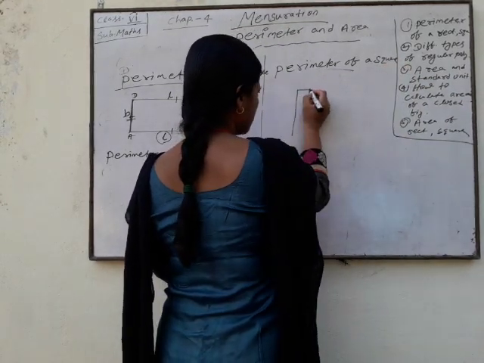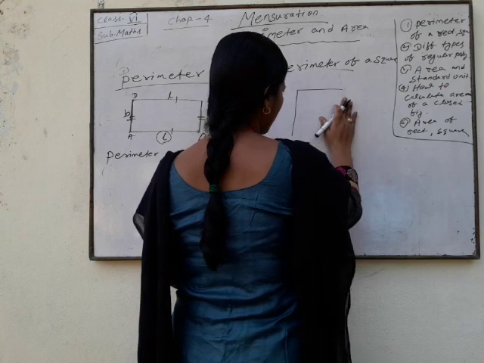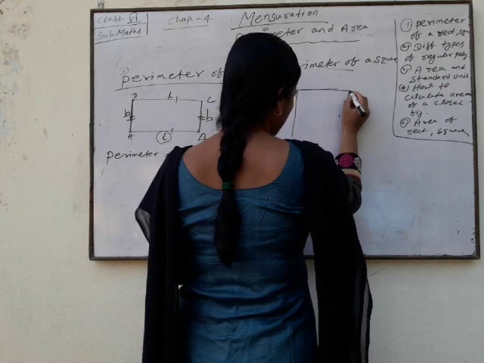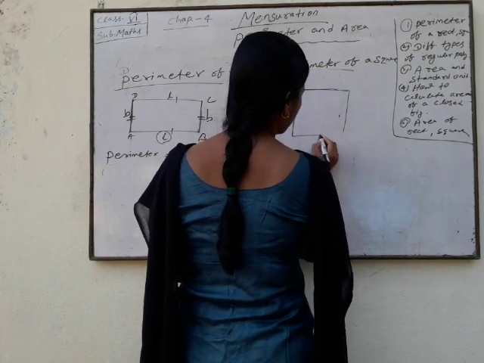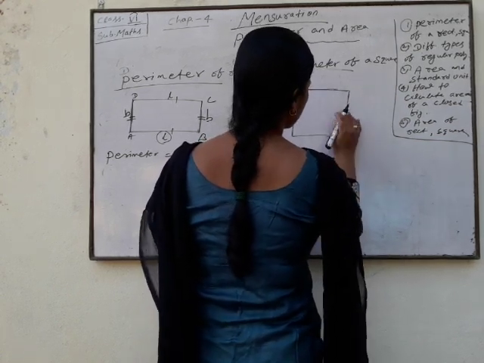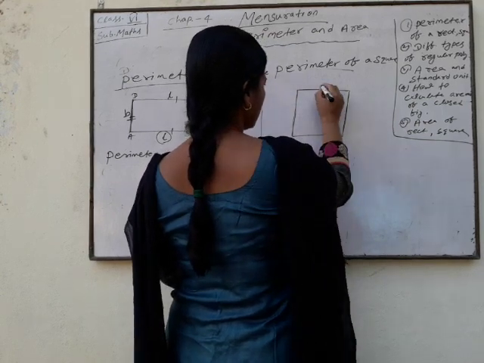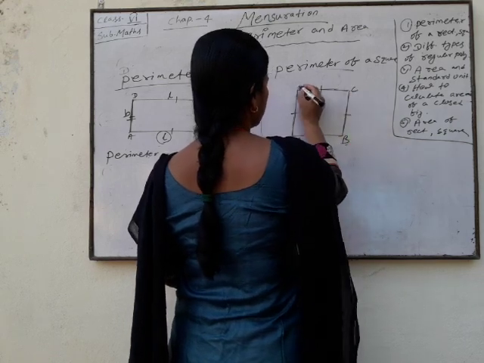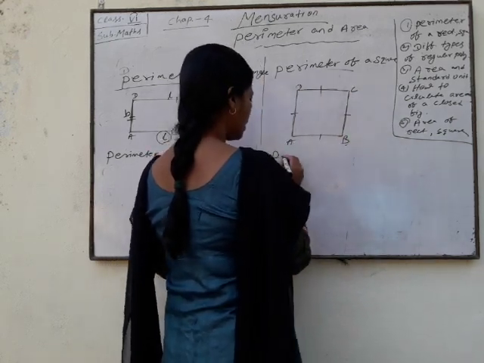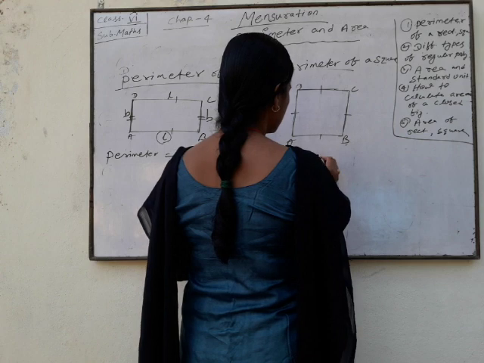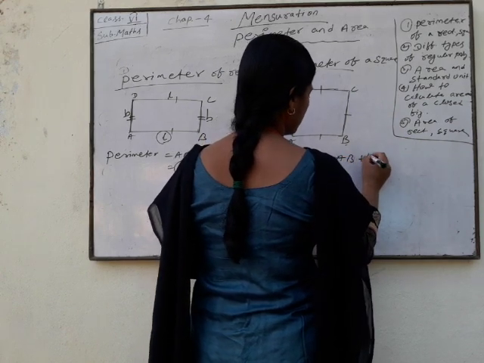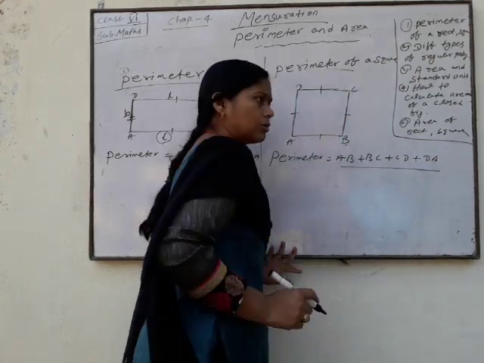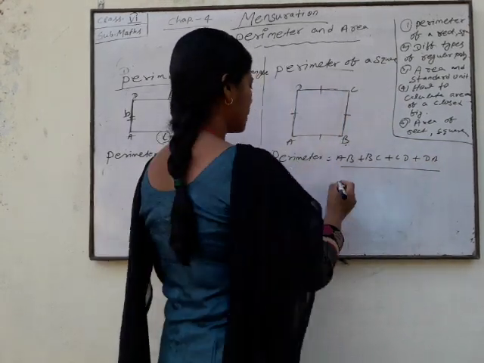Square means what? A quadrilateral having all sides equal, that is your square. All sides are equal, same length, same measurement. So look here, this is your square, all sides are equal, AB, CD. So your perimeter equals AB plus BC plus CD plus DA. This is the sum of your total length.